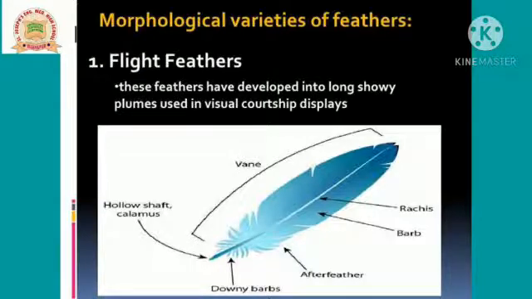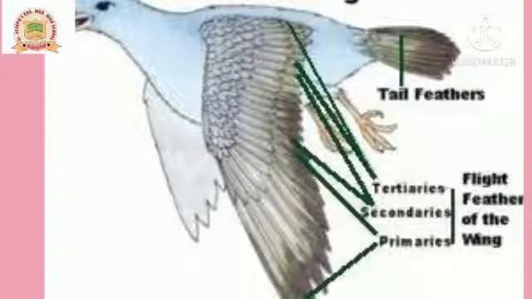Now the next one is the tail feather. Tail feathers are also called rectrices. These are mainly concerned with stability and control. They are used as a rudder, helping to steer and balance the bird, and they also allow the bird to twist and turn in flight. These feathers act as a brake. When you want to stop your vehicle, you use what? Brake. In birds, when they want to stop flying, at that time they use the tail feather. That's why the tail feather works like a brake.